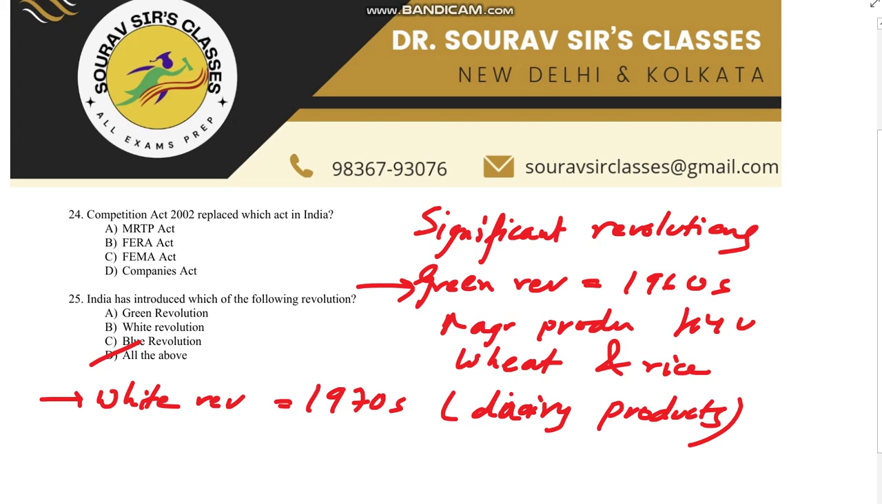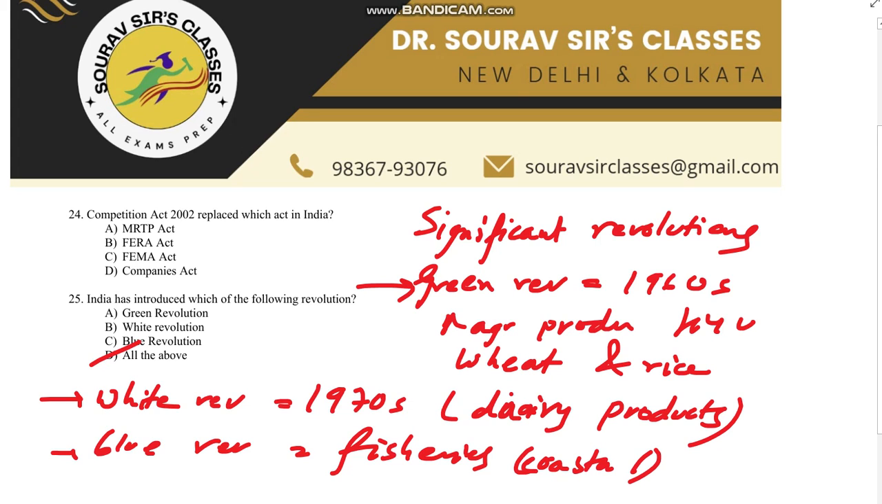And finally we have the blue revolution. As the name suggests, it is for the fisheries sector. This revolution aimed at improving fisheries and increasing fish production, primarily in the coastal regions. It sought to modernize fishing practices and improve the infrastructure. So this is what India introduced, including the green revolution, white revolution and the blue revolution.